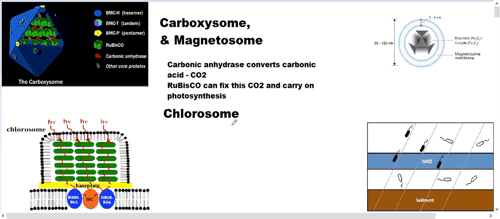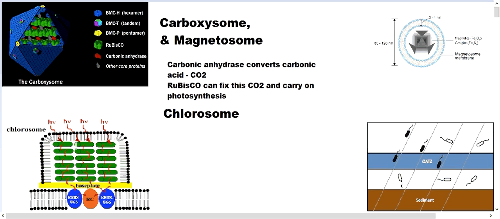Now what does it do, or where is it present? This type of structure is present in bacteria which can do photosynthesis very deep inside water, 800 feet or more. At that depth, light rarely penetrates, and to do photosynthesis, light is obviously required. So how can these bacteria do photosynthesis? That's a major challenge, and therefore they evolved the structure called the chlorosome, as you can see over here in the picture.